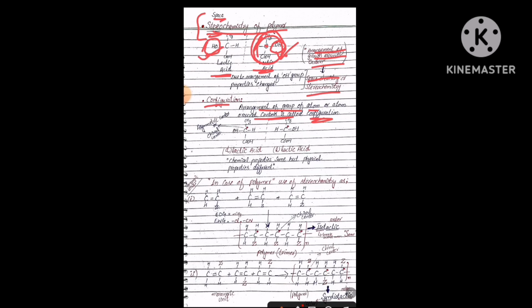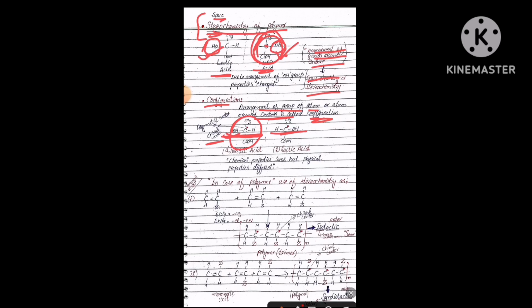What does it mean, students? It means that the central carbon is oriented with different types of atoms in space, and around the central carbon the arrangement of the atoms is different. Here OH is on the left side, while in this case OH is on the right side. The central carbon where I have marked the star shows that it is an asymmetric center or chiral center.